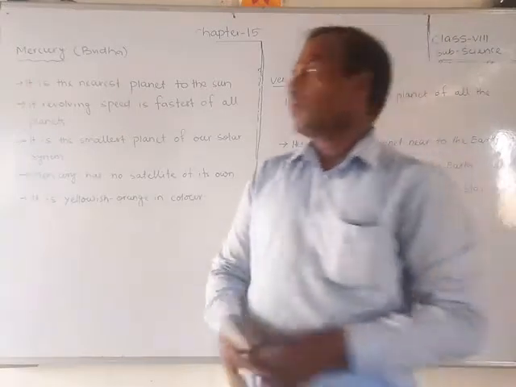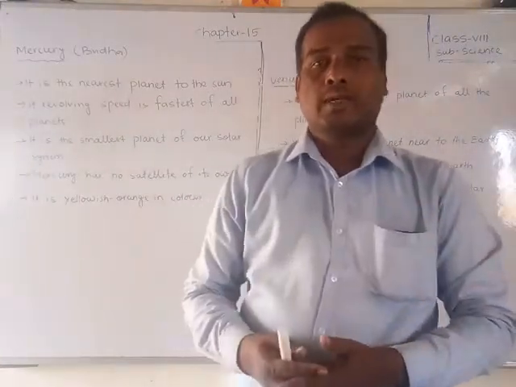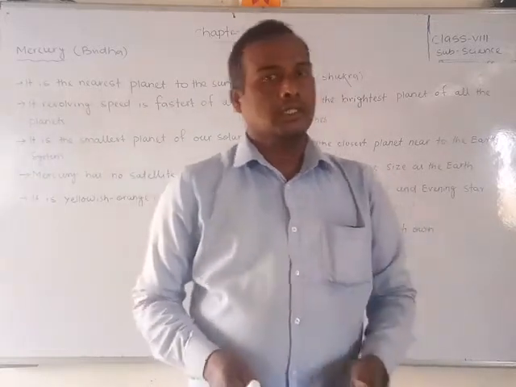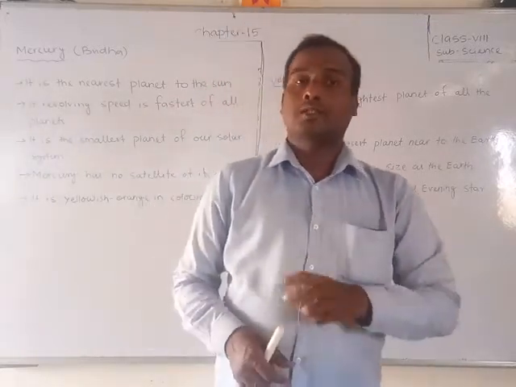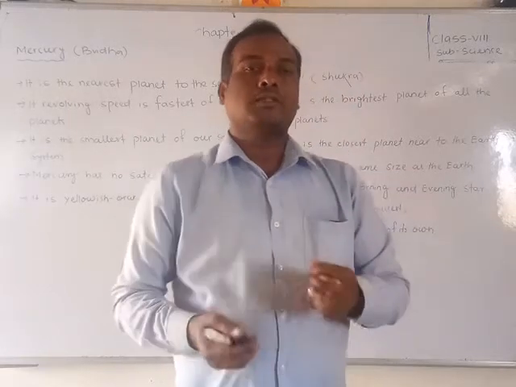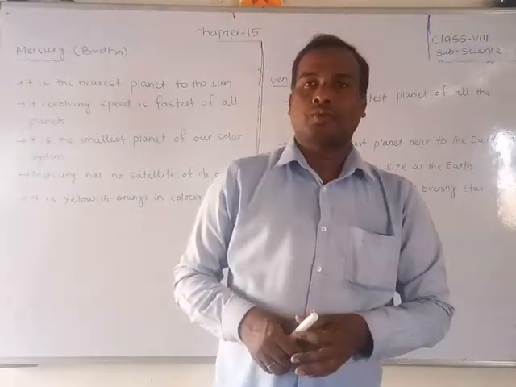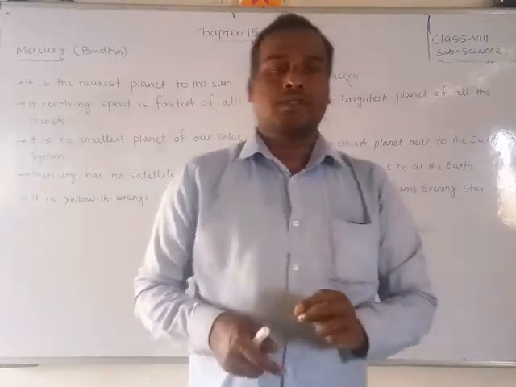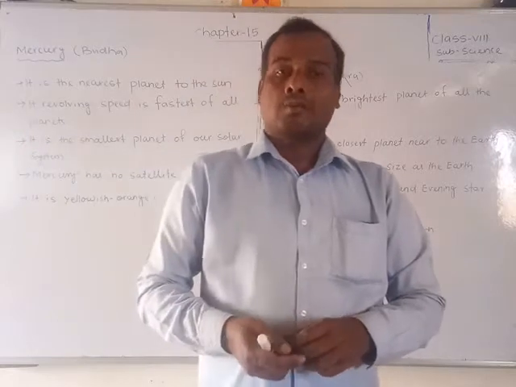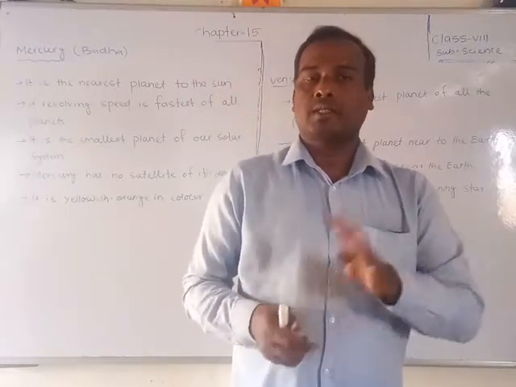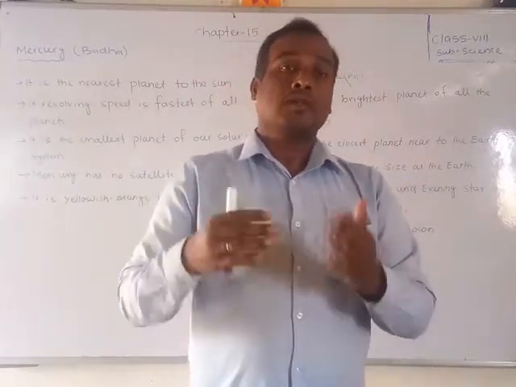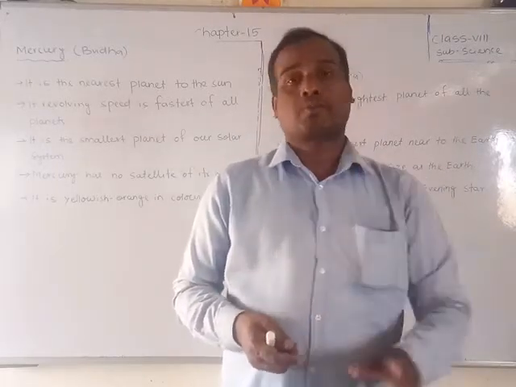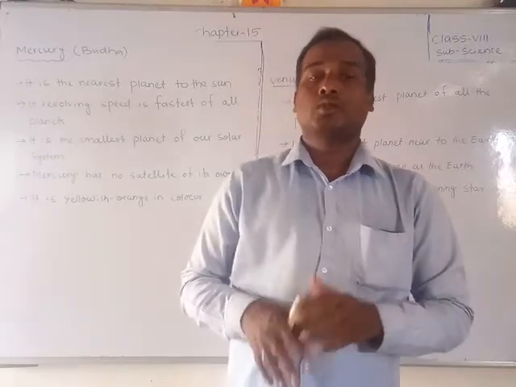Now see students, we will go further and discuss Mercury. Mercury is the first planet, the one very closest to the sun. It is very hot in the daytime, and at night it is very cold, because it is very near to the sun. It is the smallest planet of all the planets. In our solar system there are 8 planets, and among them Mercury is the smallest. It has no satellites.